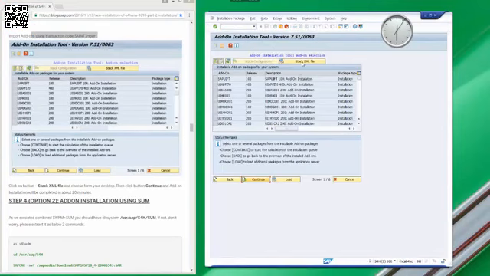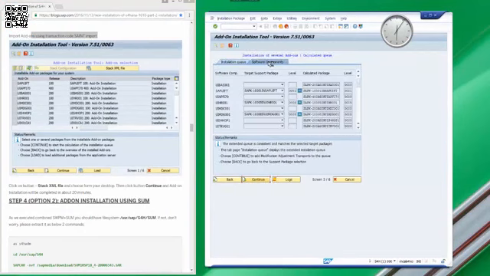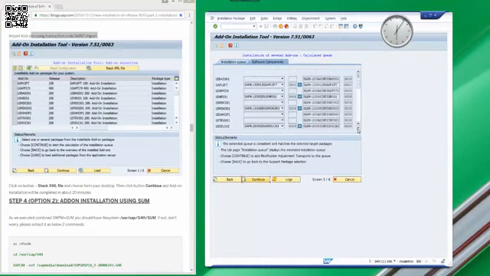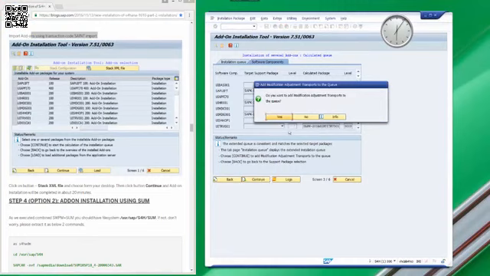Click on Stack XML file button to select the file. Then click on Continue. In the Software Components tab, you can see the calculated queue. Click on Continue. We don't have adjustment transport.